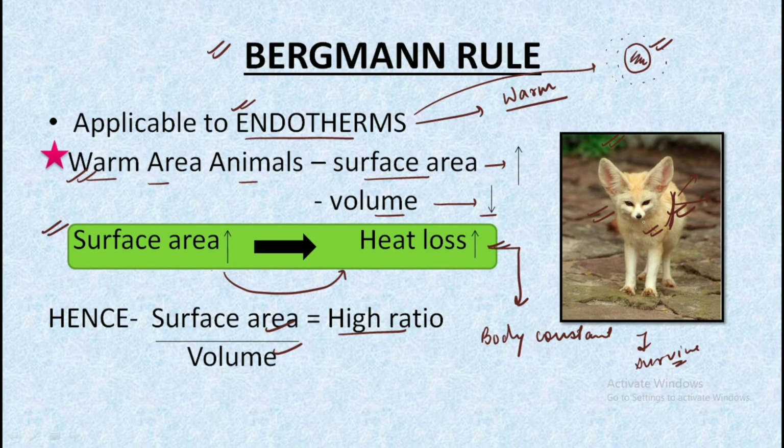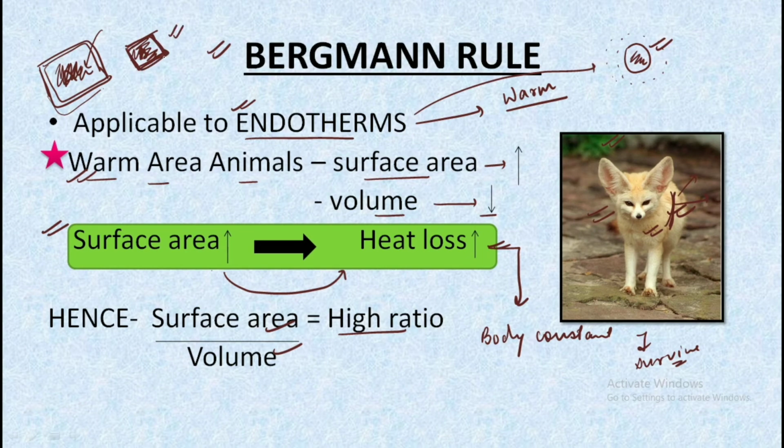We can understand it this way, that consider these are two boxes. This one is a bigger box, let's name it A, and this one is a smaller box, let us name it B. So if we compare the surface area and the volume of individual boxes, we can find out the box A has more volume and less surface area exposed to the environment. But if we consider the box B, we can find out that this box has lesser volume, but in comparison to the less volume, more surface area is exposed to the environment.